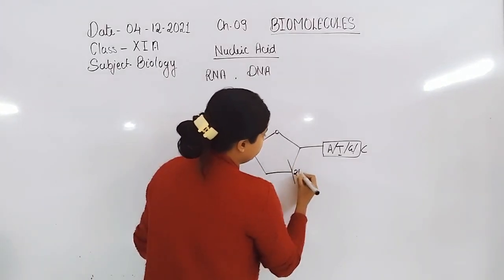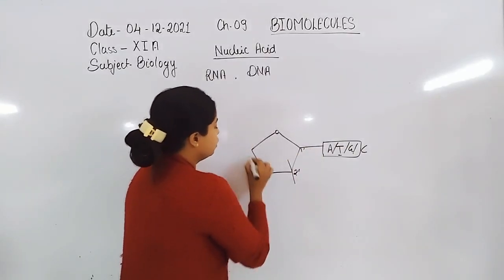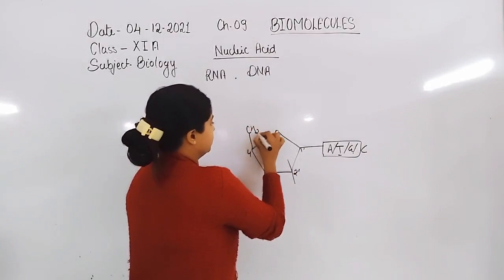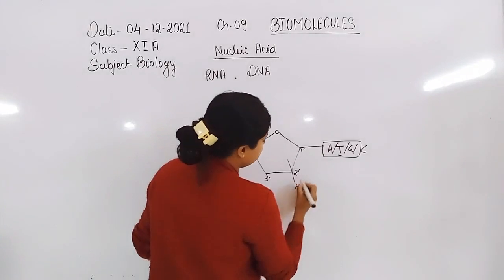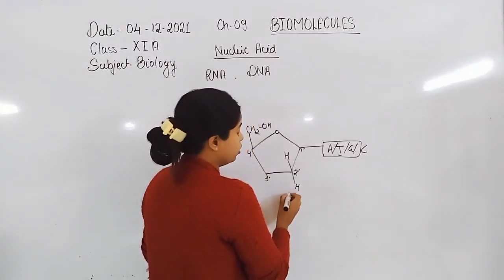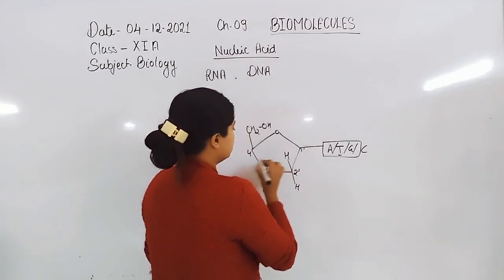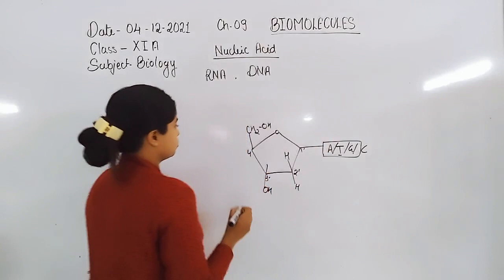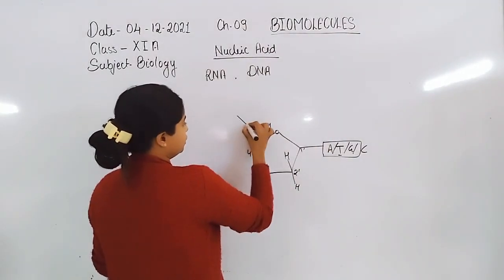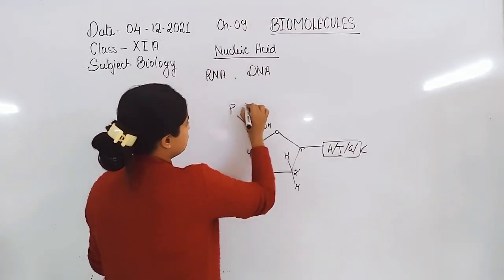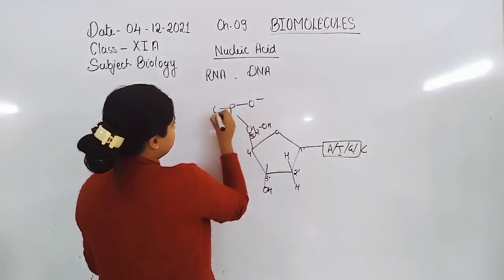Here is the first prime carbon, second carbon, third carbon, fourth carbon and fifth carbon, CH2OH. The second prime carbon lacks the hydroxyl group, so only hydrogen is present, whereas on the 3 prime carbon the hydroxyl group is present. Now here is the fifth carbon, and with the fifth carbon the phosphate group is linked.